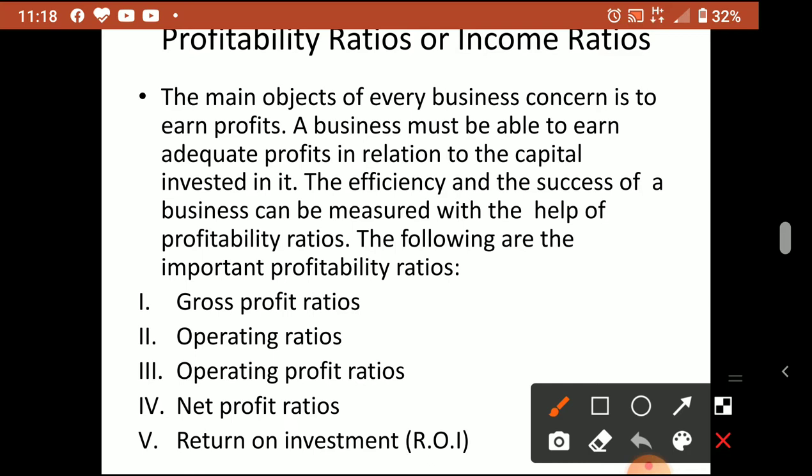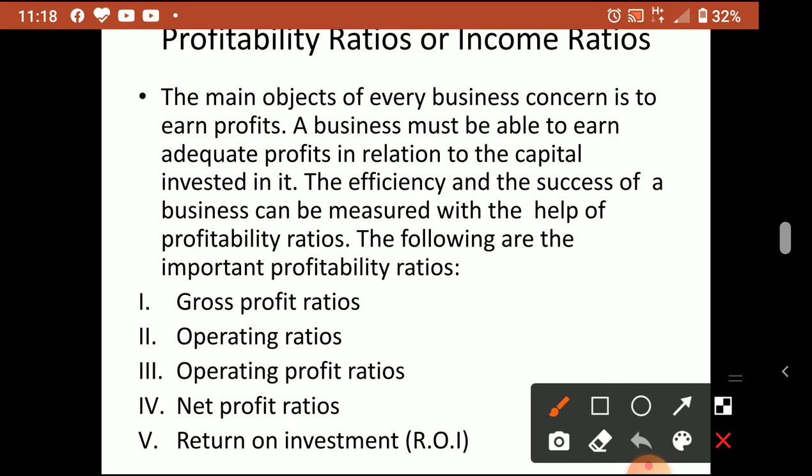A business must be able to earn adequate profit in relation to the capital invested in it. So how can we say that we are earning profit? When we compare the earnings or the profit with the capital invested in the business. Suppose I am investing 1 lakh, according to that 1 lakh I compare my profit. If some other people invest 5 lakh rupees, according to the 5 lakh investment they will expect the return from their business. That way we have to understand and analyze the earning capacity of the business.